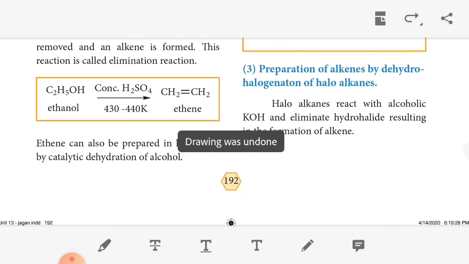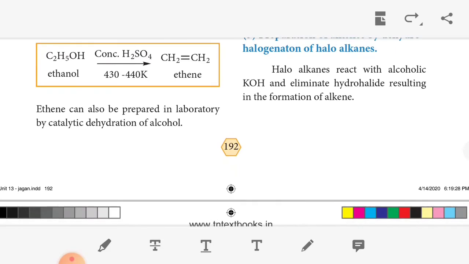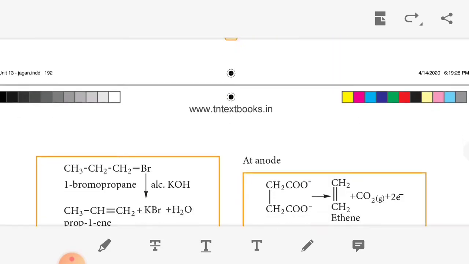The third method, preparation of alkene by dehydrohalogenation of haloalkane. So you know the meaning of dehydrohalogenation. Haloalkane reacts with the alkali KOH and eliminates hydrohalide, resulting in the formation of alkene. Example for the reaction,